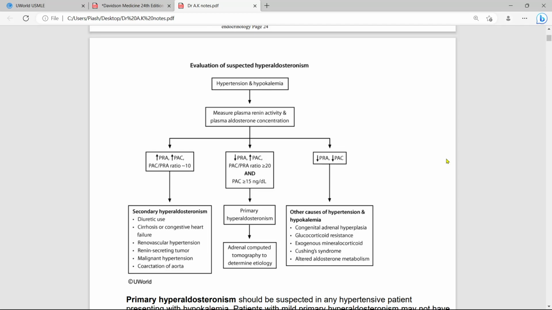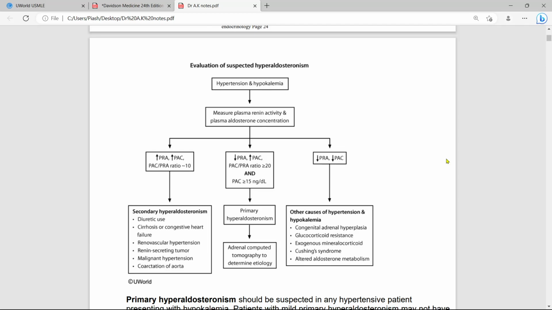This is the Captopril challenge test, and the other test is the oral sodium load test. In the oral sodium load test, we increase sodium intake, more than 200 ml per day for 3 days. Potassium should be monitored at that time, and potassium supplementation can be given.